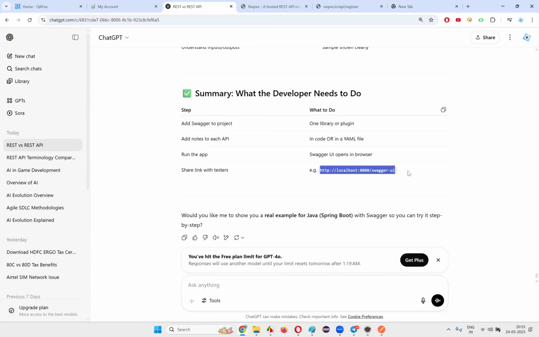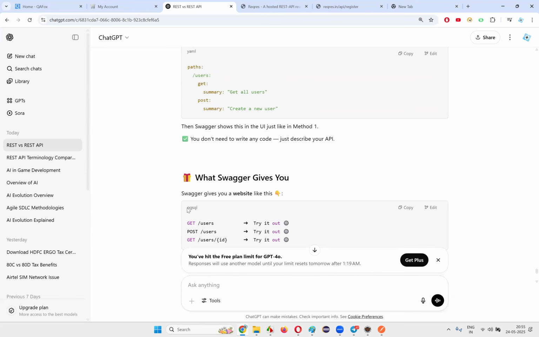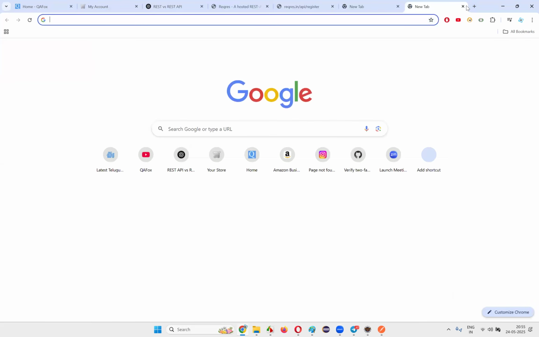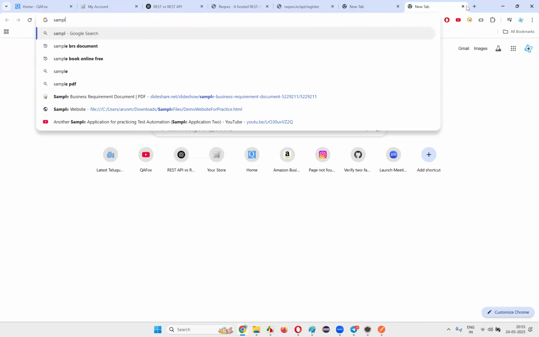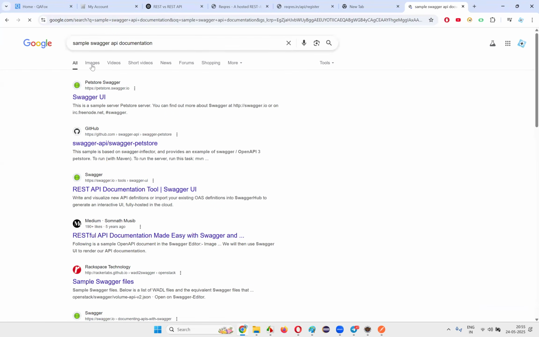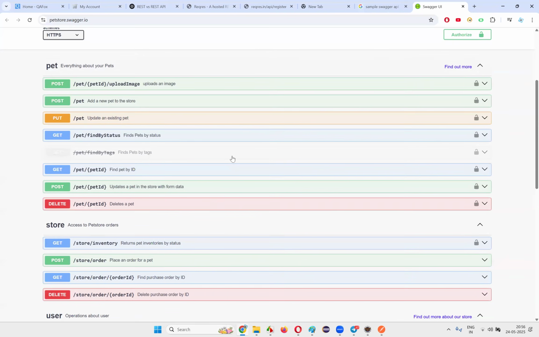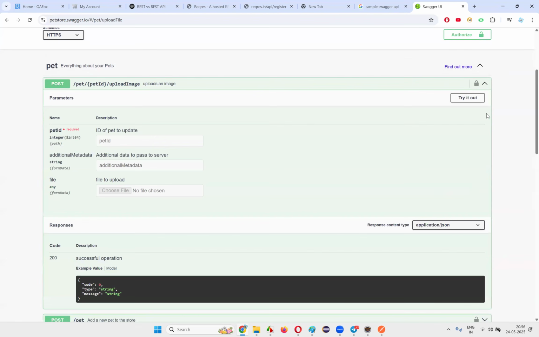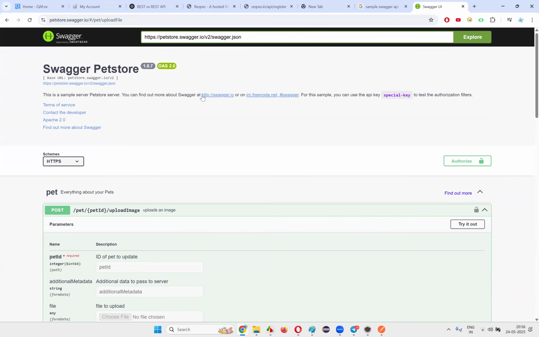Once we get this URL, what will happen? We'll be able to access the documentation, which looks something like this on the website page. Sample Swagger API documentation. Swagger petstore.swagger.io, accept cookies, and this is how it looks, guys. Try it out. This kind of proper documentation will be there. You see the look and feel.